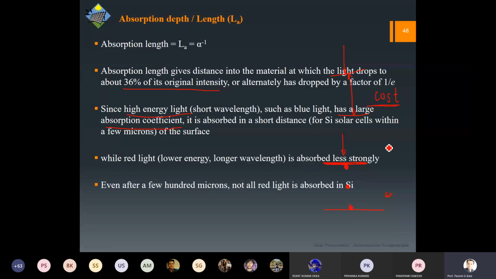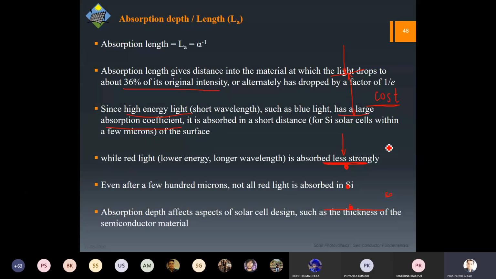Okay, so now, of course, there are various ways. I have told you one of the ways, this layer transfer process, where we can make the solar cell on 10 to 25 micron thickness. Okay, so this is how the absorption depth affects the solar cell design and thickness of the semiconductor material, the cost, the efficiency, everything.